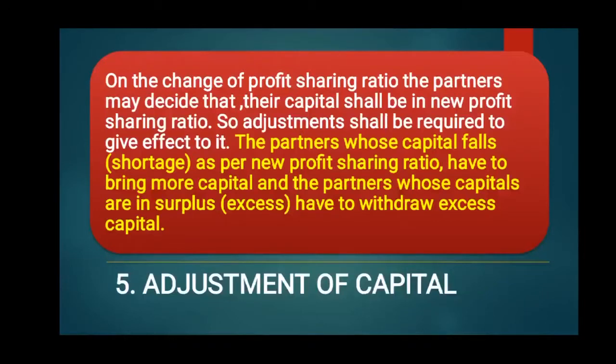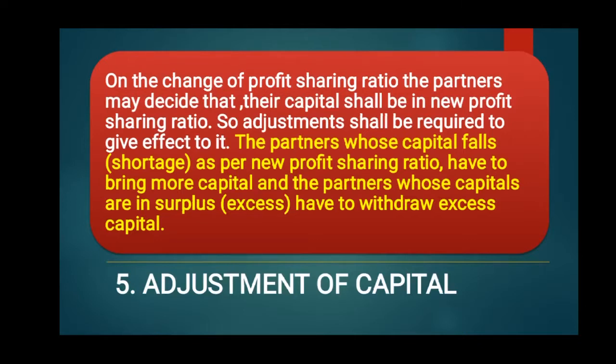Last is adjustment of capital. On the change of profit sharing ratio, the partners may decide that their capital shall be in the new profit sharing ratio. So adjustment shall be required to give effect to it. The partners whose capital falls short as per the new profit sharing ratio have to bring more capital, and the partners whose capital is in surplus have to withdraw the excess capital.